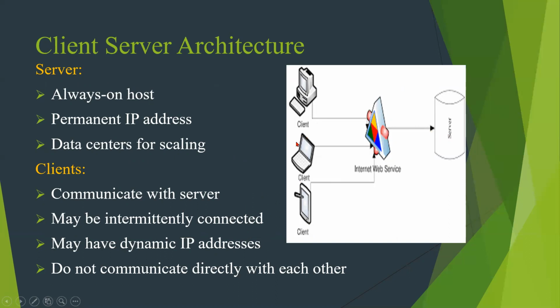It means their IP changes from time to time. These clients cannot communicate with each other. From the figure we can see that the clients communicate through the server over the internet, but they are not communicating with each other directly.